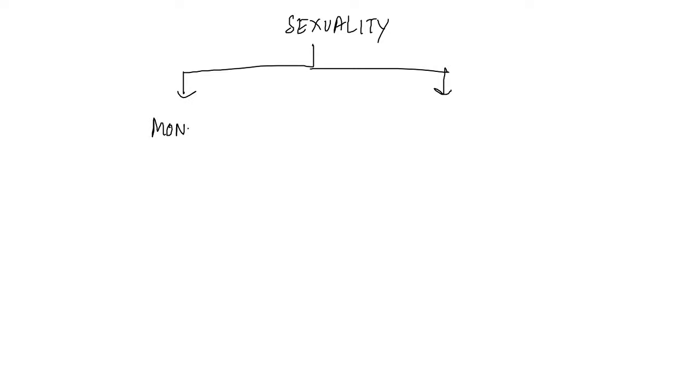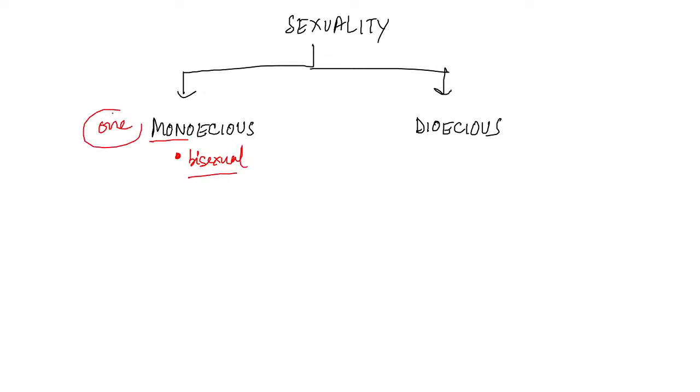Now, in case of sexuality, what can we find? So now you have to study sexuality. In case of sexuality, we can find two types of organism. One is monoecious, and another is dioecious. So what do we mean by monoecious? Monoecious is actually bisexual. Mono means one, so only one will be there.